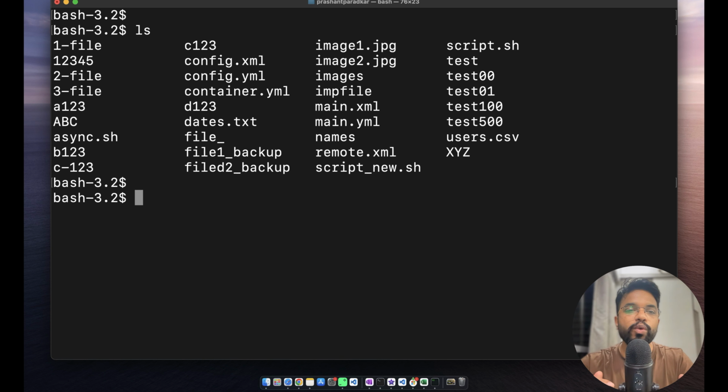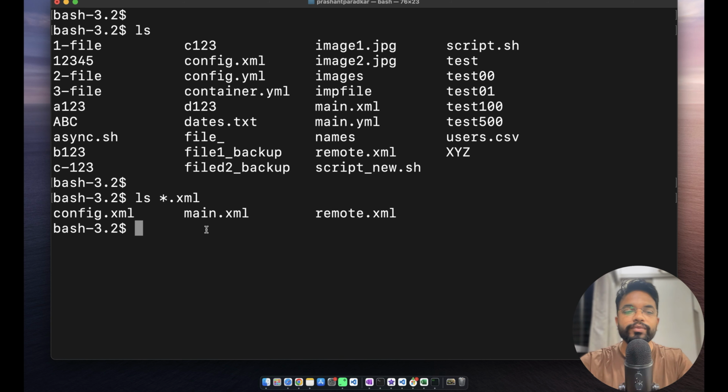Suppose I just need to see or list down the XML files. So what is common in the XML files, which is the .xml extension, right? I can simply do ls asterisk .xml, and it will only list down the XML files. And that's the benefit of using the wildcards. Similarly, we will see more wildcards in this section.